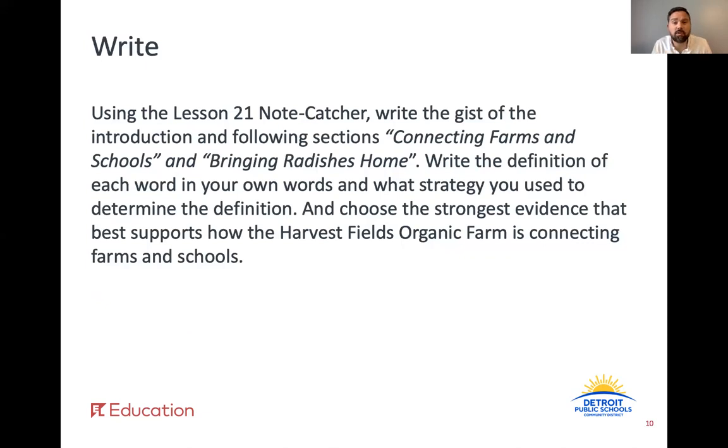Please take out your lesson number 21 note catcher. Using the lesson number 21 note catcher, write the gist of the introduction and following sections, Connecting Farms and Schools and Bringing Radishes Home. Write the definition of each word in your own words and what strategy you used to determine the definition. And choose the strongest evidence that best supports how the Harvest Fields Organic Farm is connecting farms and schools. And remember, the strongest evidence is coming directly from the article. Go ahead and pause the video here while you complete this work.